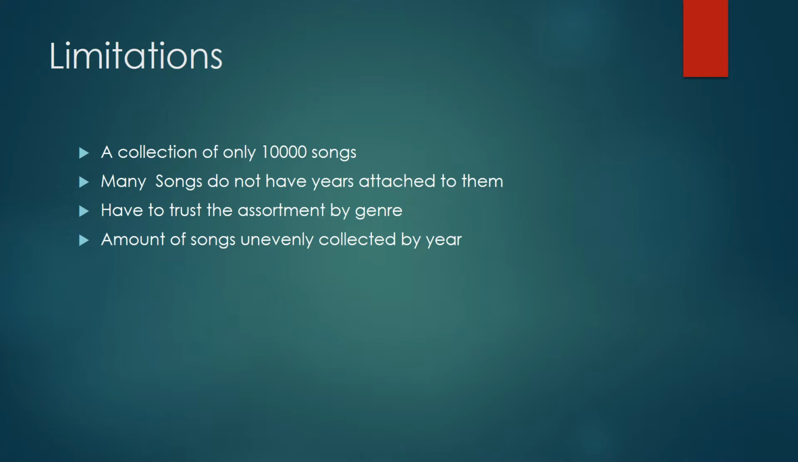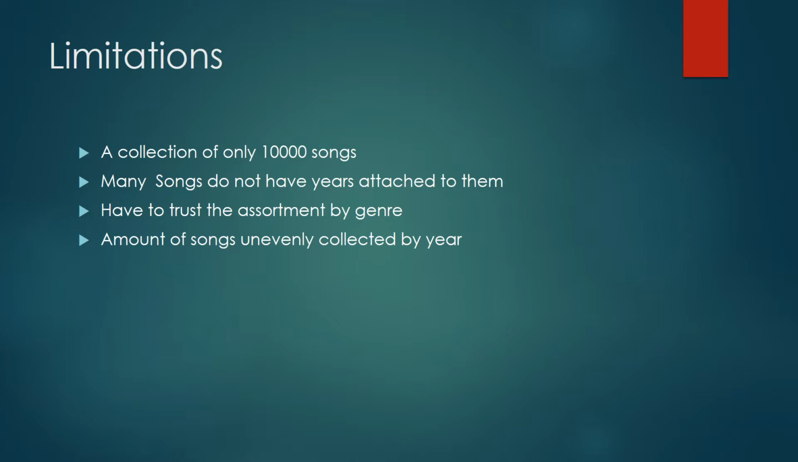This dataset comes with a number of limitations. The collection only includes 10,000 songs that were determined to be popular, and even though that's a lot of songs, it leaves a huge number of songs that could change the results to reflect the musical landscape more accurately. A lot of songs don't have years attached to them, and by a lot, I mean a little over half of the 10,000 songs don't have a year on them. You also have to trust that the songs were correctly sorted into subgenres, first by the data companies, and then into broader genres by me later.